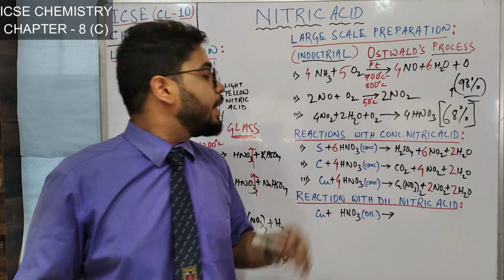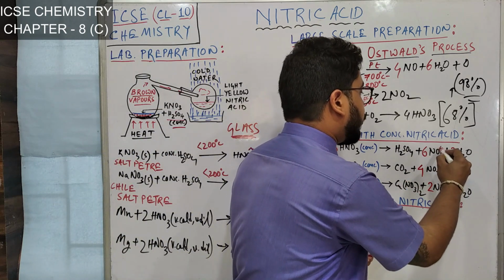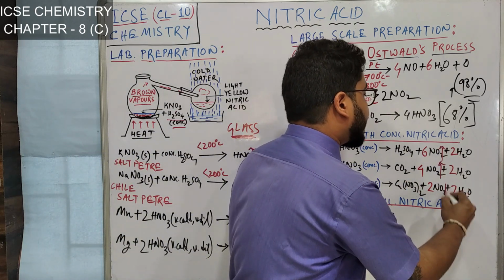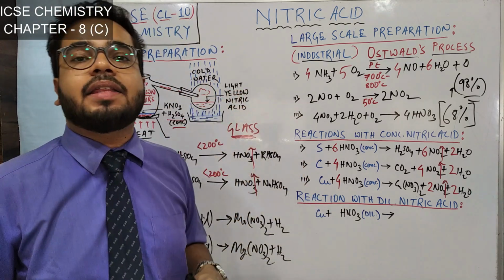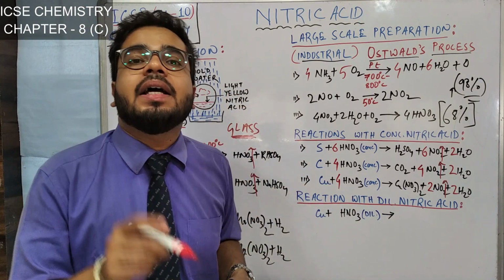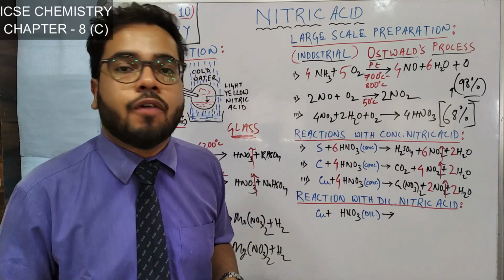Balanced chemical equation. If they ask you the observation, I told you about the color of this NO2 gas. What is the color of this NO2 gas? I have told you while teaching why the nitric acid turns light yellow. Yes, reddish brown. So your observation will be that a reddish brown gas is evolved.